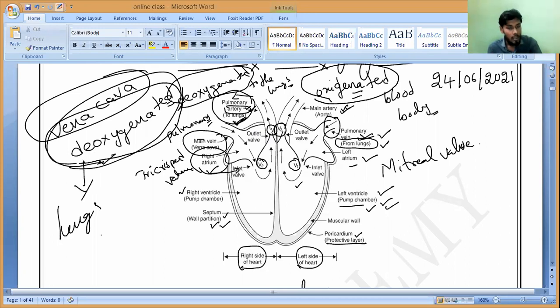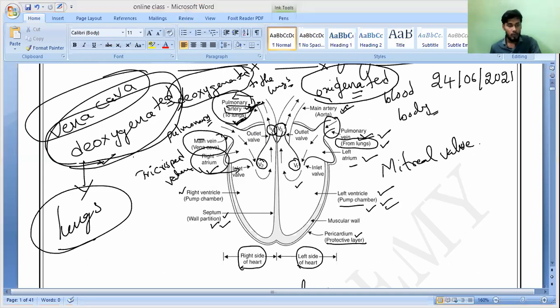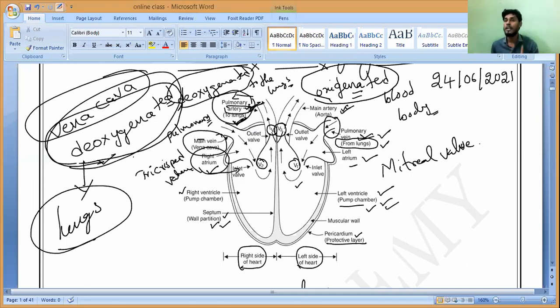Do you understand that? So the lungs' deoxygenated blood, who will carry it? Pulmonary artery. Forget it, don't confuse. The only artery which pumps the deoxygenated blood to the lungs is called the pulmonary artery. Do you understand? And the only vein which carries the oxygenated blood from the lungs to the heart is the pulmonary vein. Do you understand?